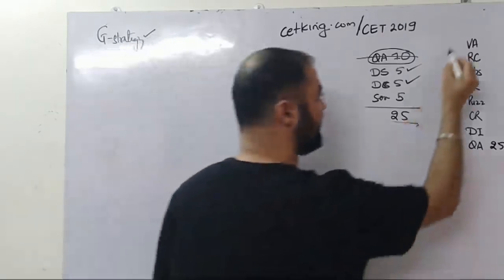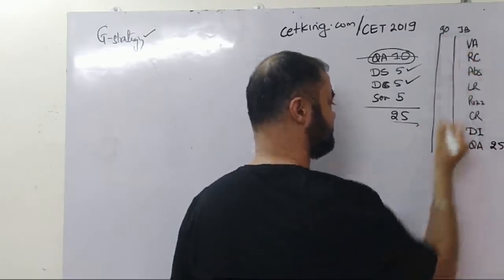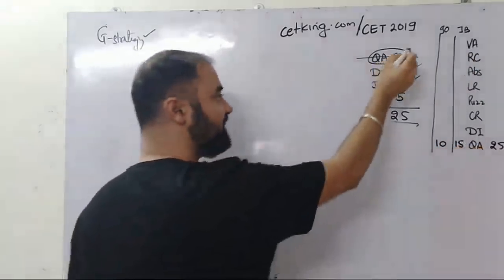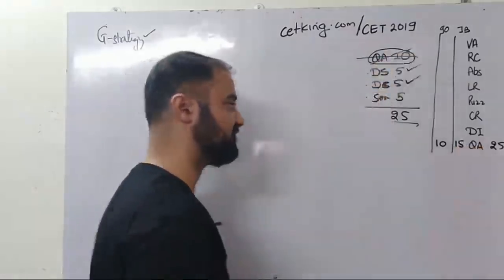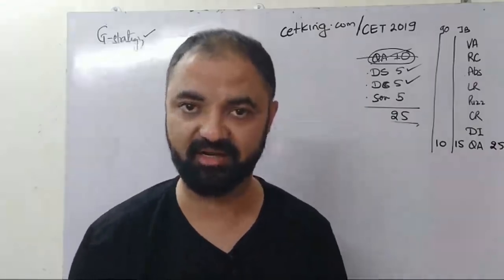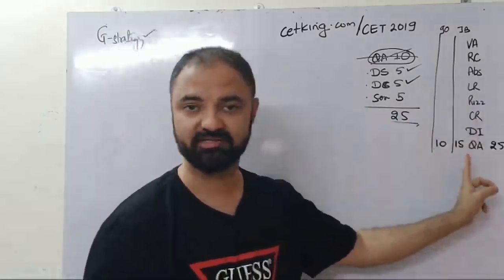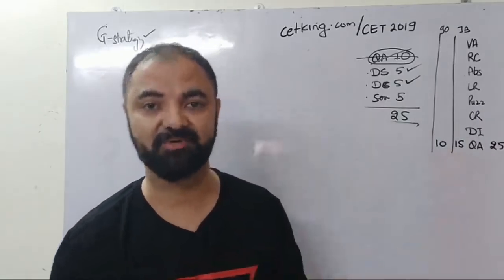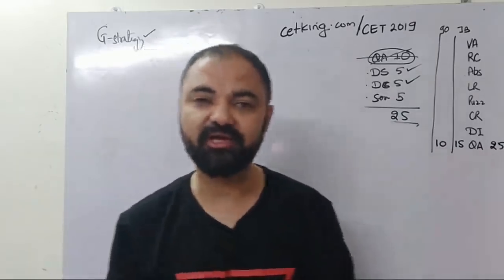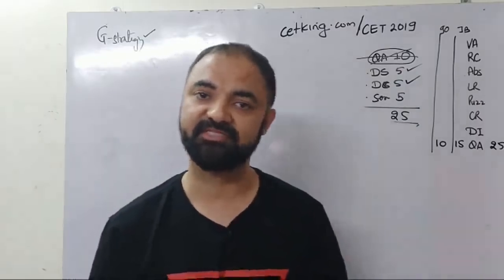In case you're targeting 90 percentile and then 99 percentile, which is Jamnalal Bajaj, your target score is 10, your target score is 15. If you leave quant, all 10 questions, focus on these 3 topics, you can easily cross 10 marks. If you focus on 15 marks, you'll get 10 out of 15, and the other 10 by guesswork, I'll score 10 marks. But if you want JB, you need 15 marks. JB and top 10 differ by only 5 marks. So today, if you're scoring around 10 marks in the quant section, if you can get 5 more marks in the next 1 month, I can easily score JB.